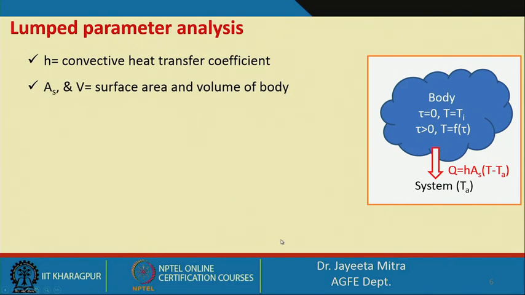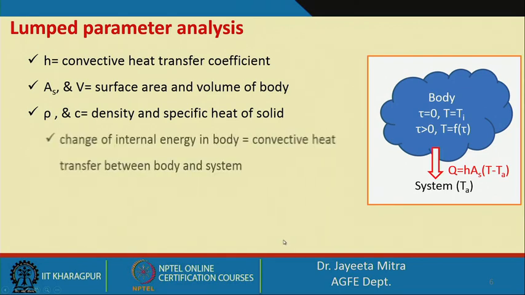V is the volume of the body, and rho and C are the density and specific heat of the solid or the material.